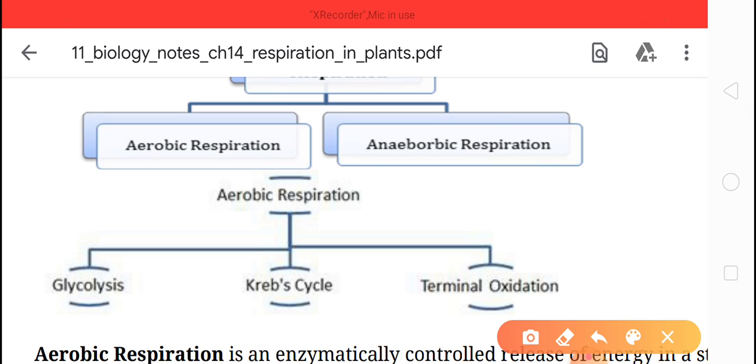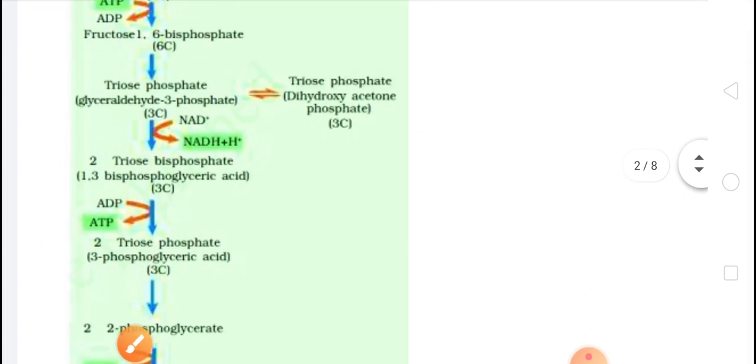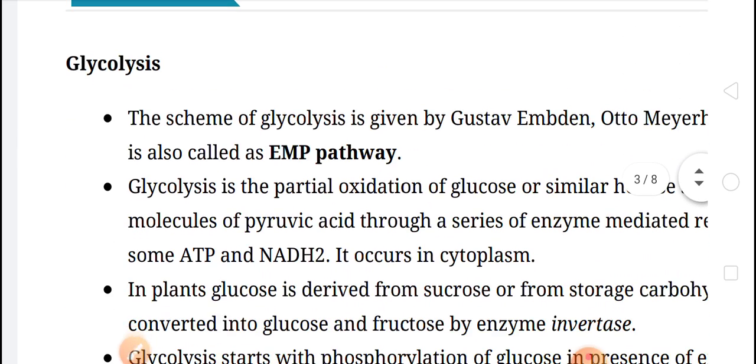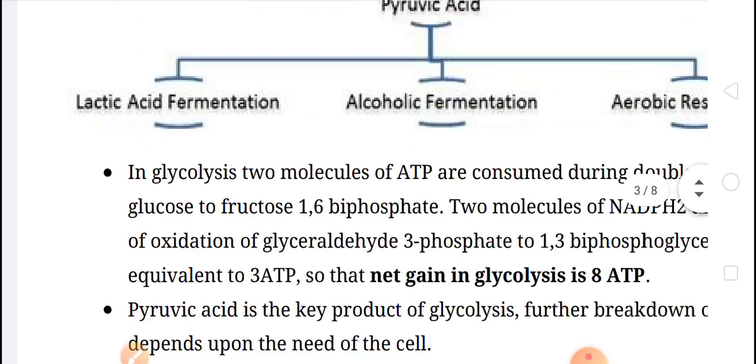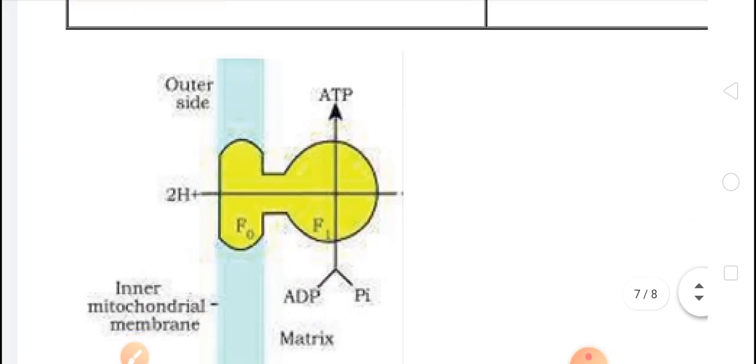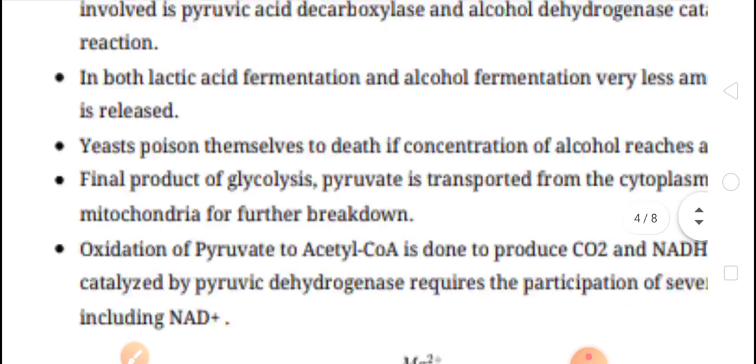Clear, children? Here oxygen is there, but if the pyruvic acid does not get oxygen, it leads to the process of fermentation. How? See here now, children, one second.